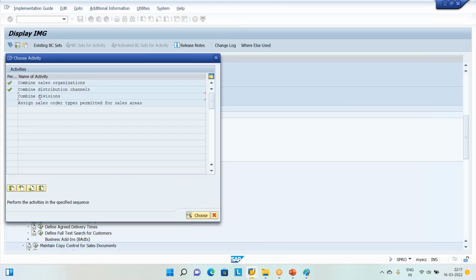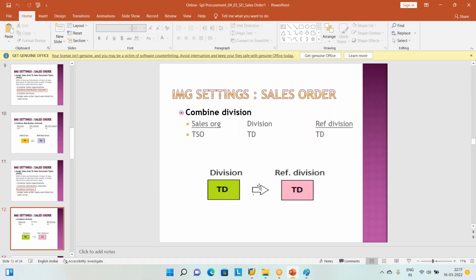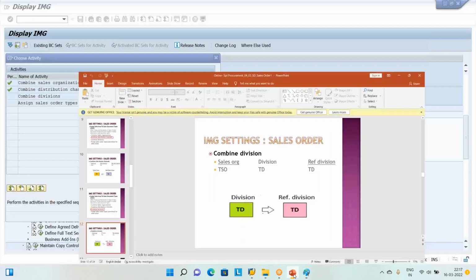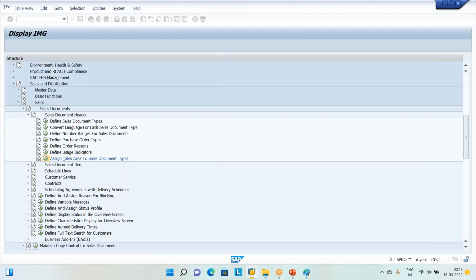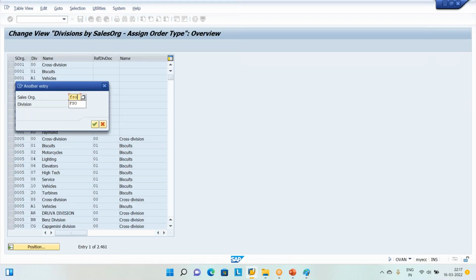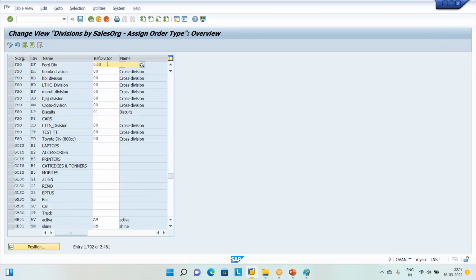Now, division also we are going to do. Combined division. Here also the same procedure. We will go to the place, and the division is already created. We are going to declare it as our reference division also. Click combined division. Here it says position. Enter FSO and division also DF. So here the division is showing as reference division. We are declaring now the same division as earlier, I'm declaring that as a reference division. Press enter.